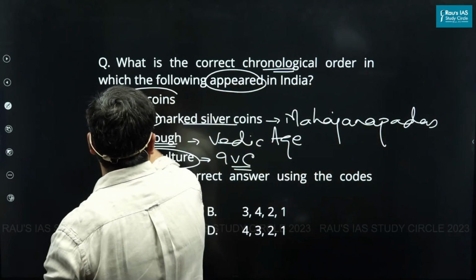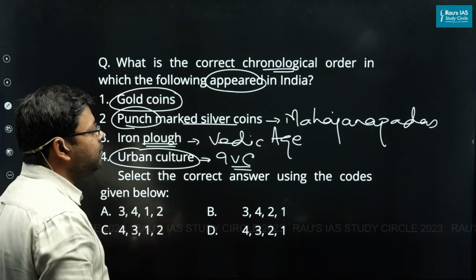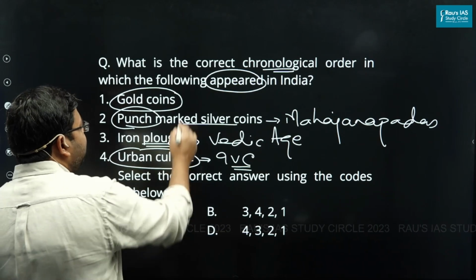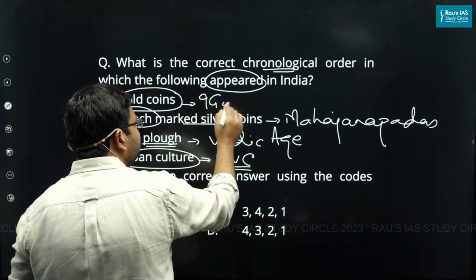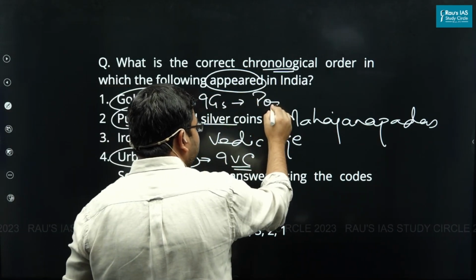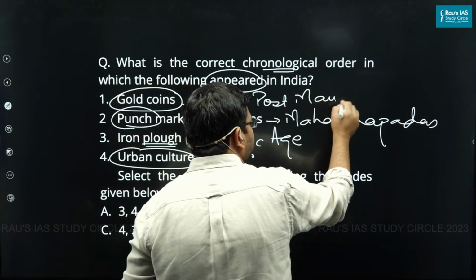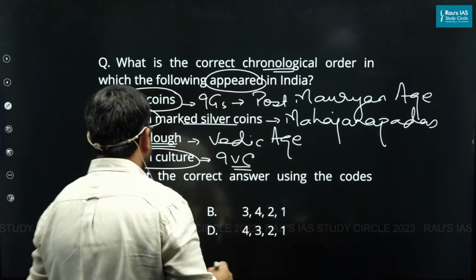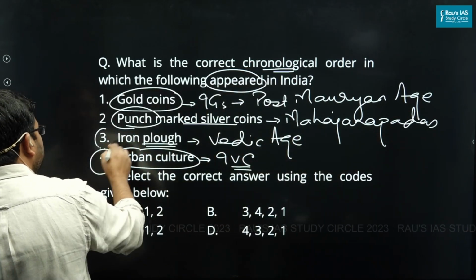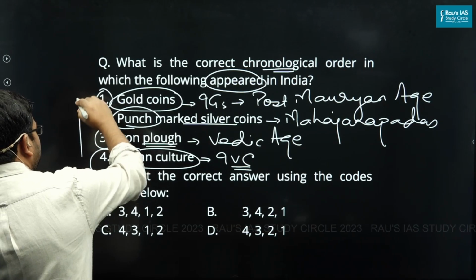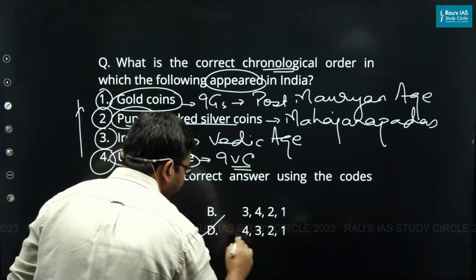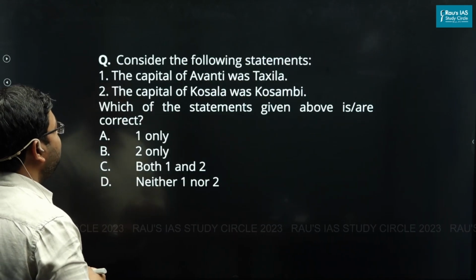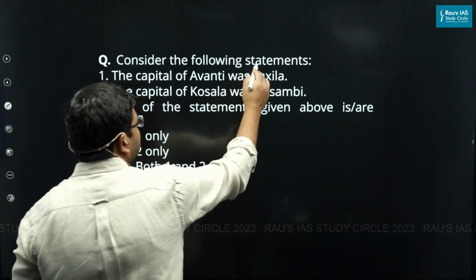And then you talk about gold coins. In India, gold coins for the first time in proper form, cast, molded gold coins, were issued by the Indo-Greeks in the post-Mauryan age. And if this is so, the correct chronological sequence is 4, 3, 2 and 1. So the answer here is very simple: 4, 3, 2, 1. That is the answer. The next question says: consider the following statements.